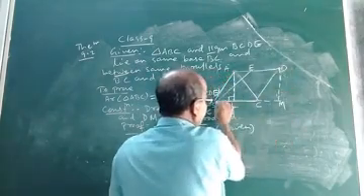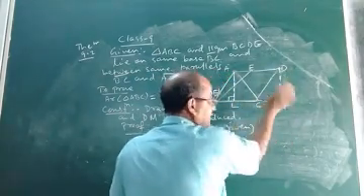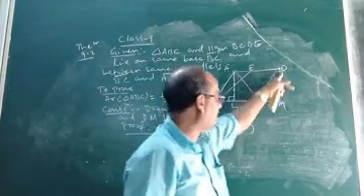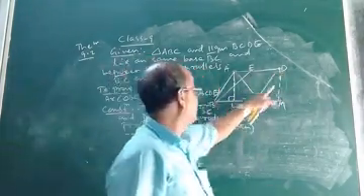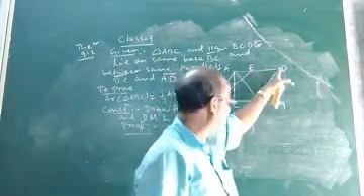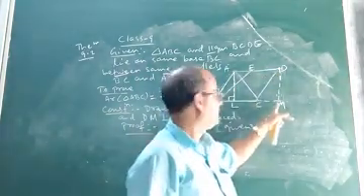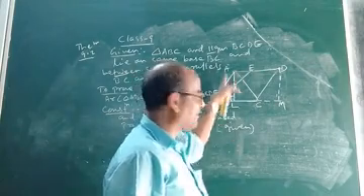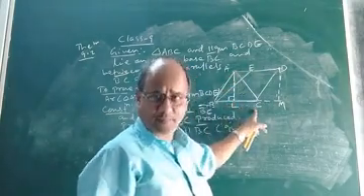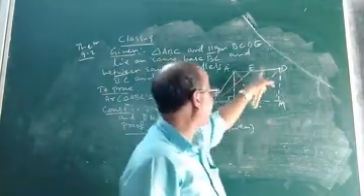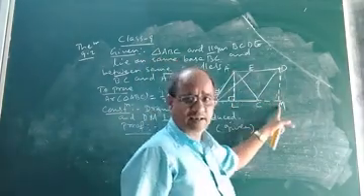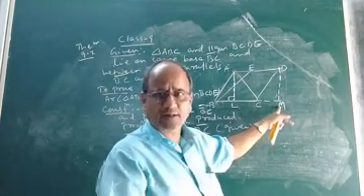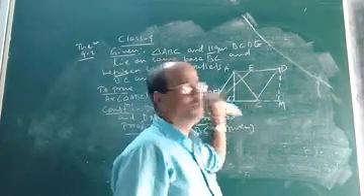DM is the altitude, sorry, altitude, not base, of this parallelogram BCDE. Now AL is the altitude of triangle ABC because AL is drawn perpendicular to BC. Now as AD and BC are parallel, AL and DM are the perpendicular distance between the two parallel lines.